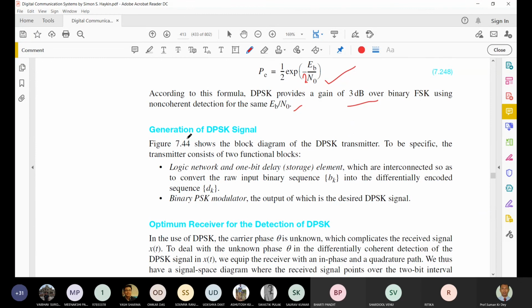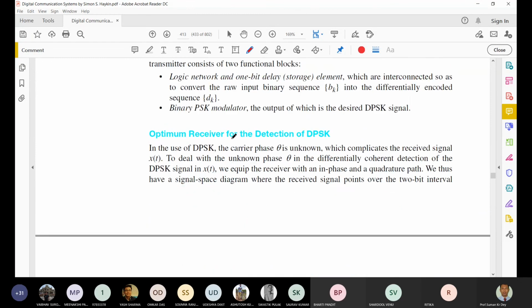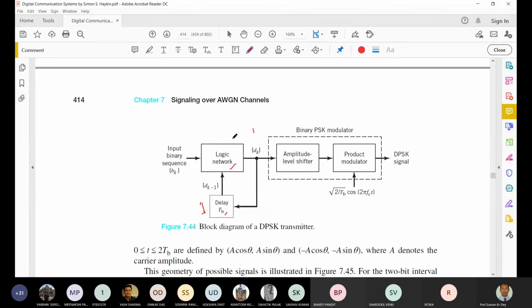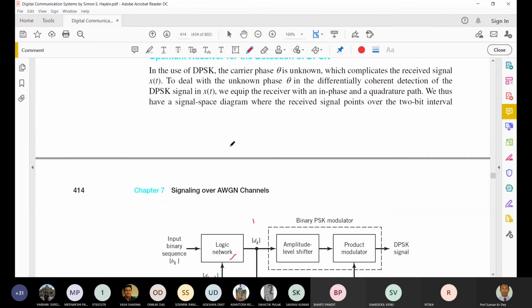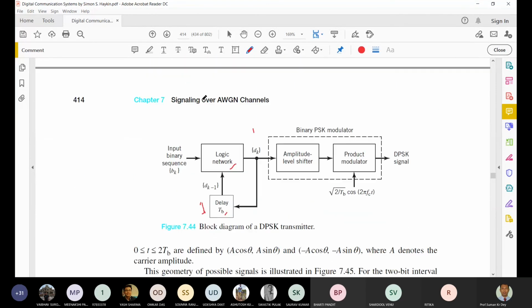So now for the generation of the DPSK signal, this is the block diagram for the transmitter for the DPSK signal. Okay, so what is there? The input binary sequence goes to a logic network. In the logic network, basically we are doing the modulo 2 summation. We are getting DK, and we are taking a delayed version of DK. And what is the delay? TB, and we are getting DK minus 1. After that there is the binary phase shift modulator.